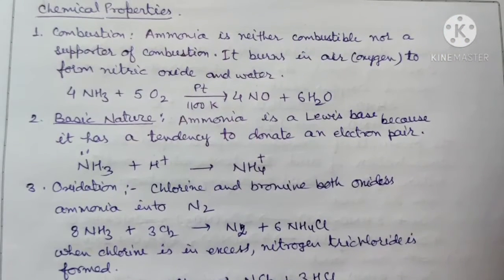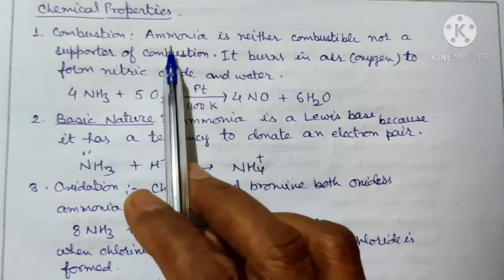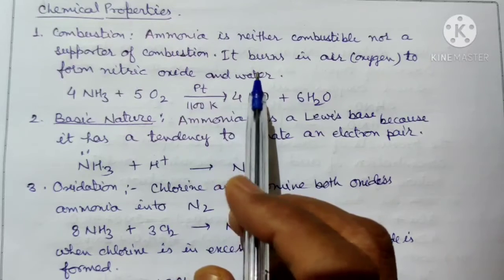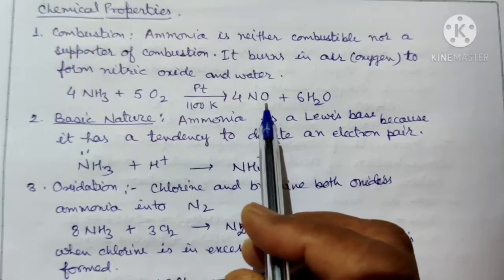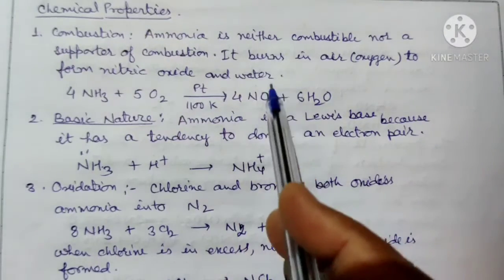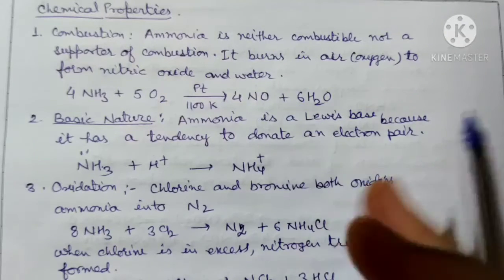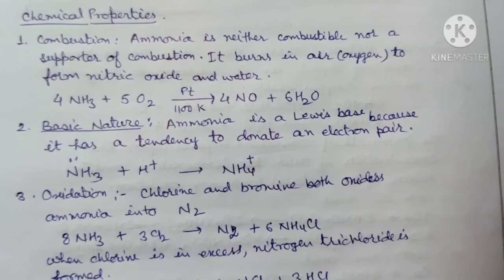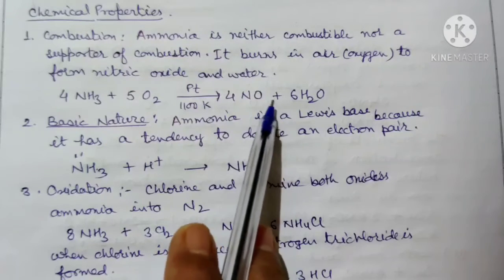The chemical properties. For the chemical properties, the first property we will study is combustion. Ordinarily, ammonia is neither combustible nor a supporter of combustion. However, it burns in the presence of oxygen to form nitric oxide and water. This is the basis for the production of nitric acid also. So we will study the process for the manufacture of nitric acid, that is the Ostwald process, in which the ammonia is oxidized to nitric oxide.